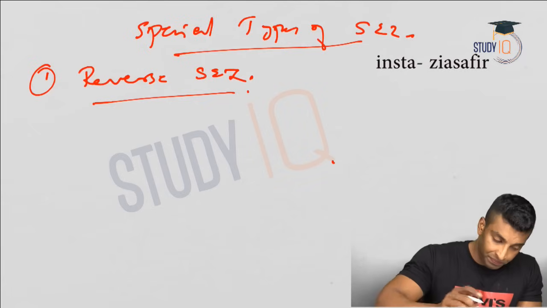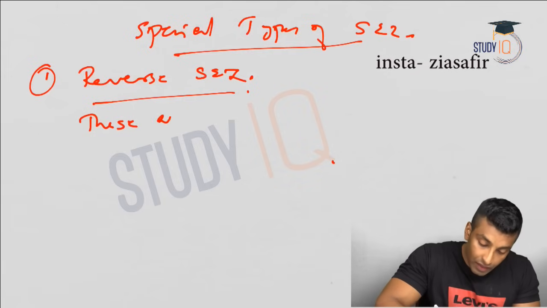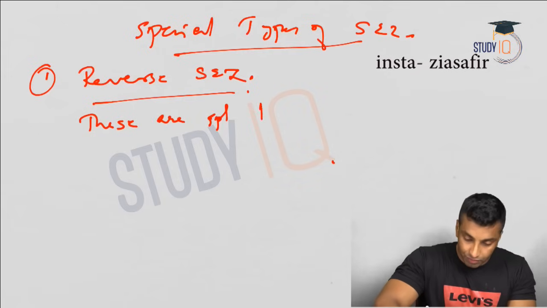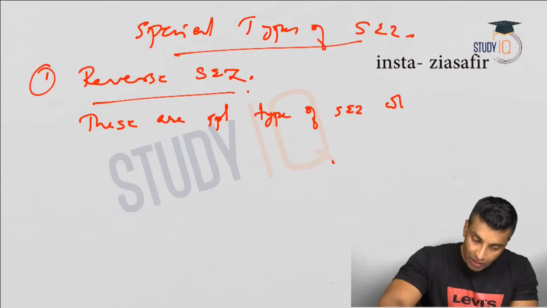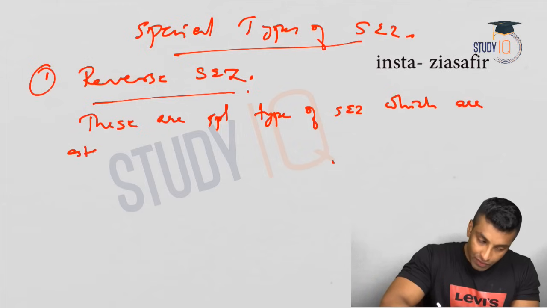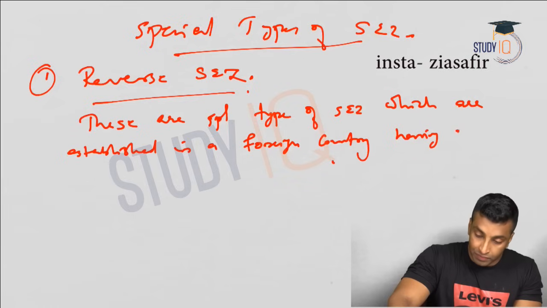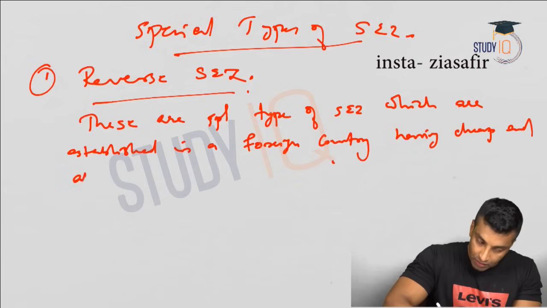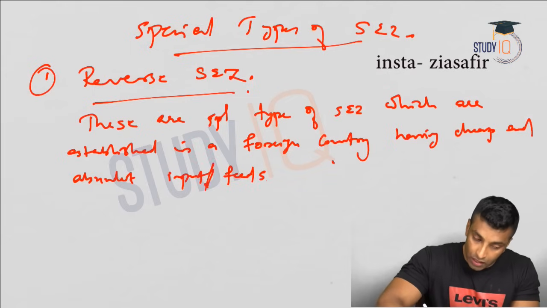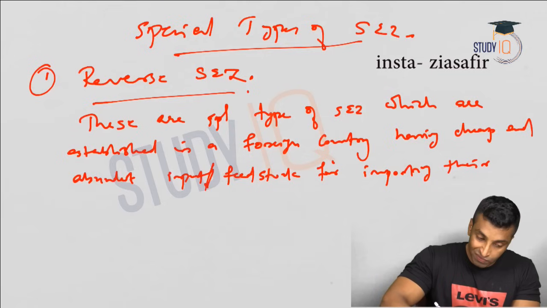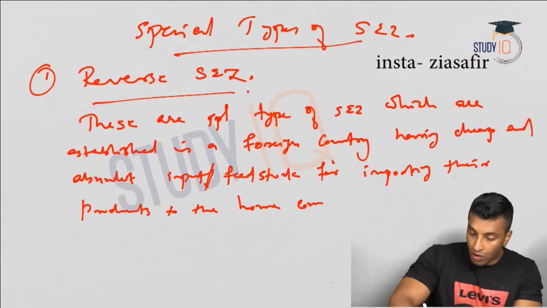Okay, so let me write it down. These are special types of SEZ which are established in a foreign country, having cheap and abundant input/feedstock, for importing their products to the home country.